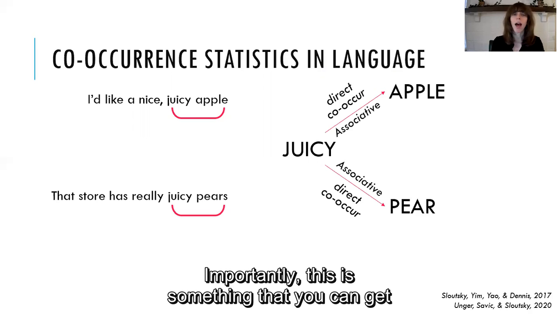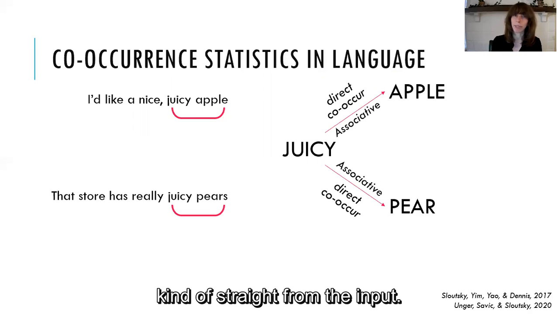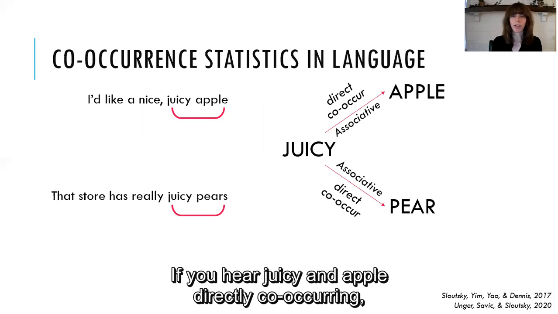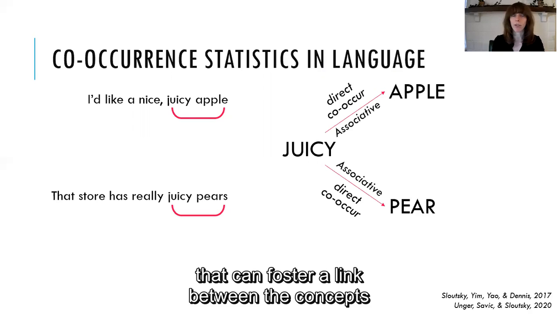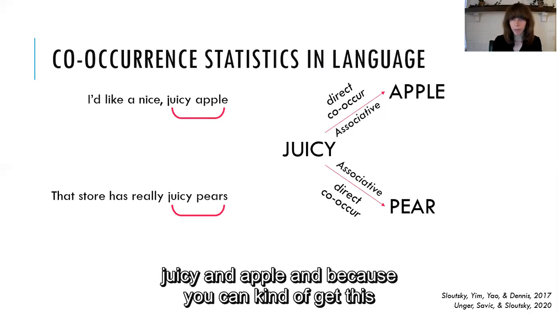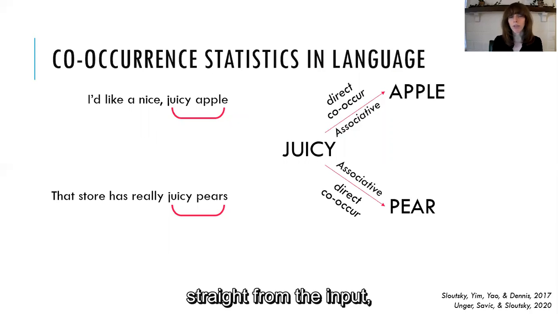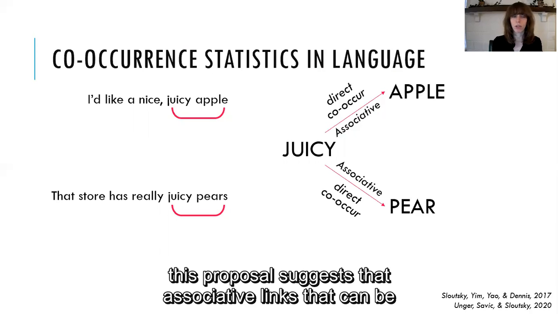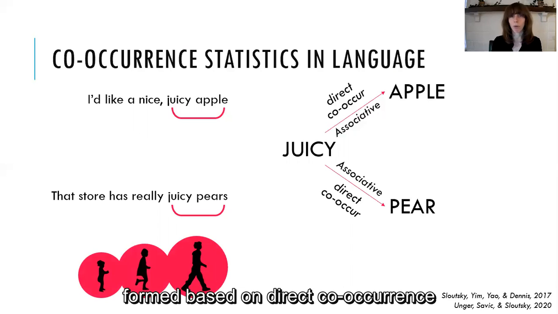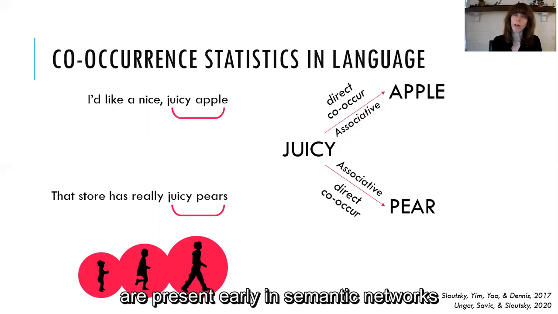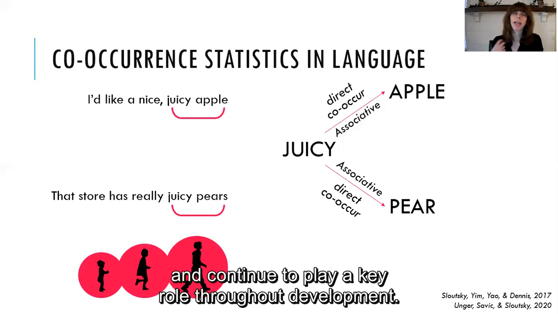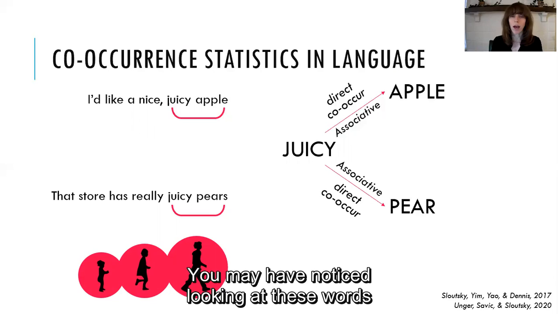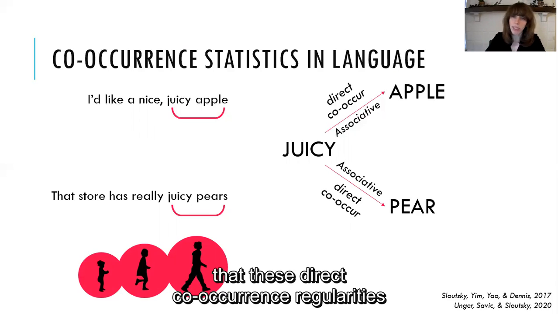And importantly, this is something that you can get straight from the input. If you hear juicy and apple directly co-occurring, that can foster a link between the concepts juicy and apple. And because you can get this straight from the input, this proposal suggests that associative links that can be formed based on direct co-occurrence are present early in semantic networks and continue to play a key role throughout development.